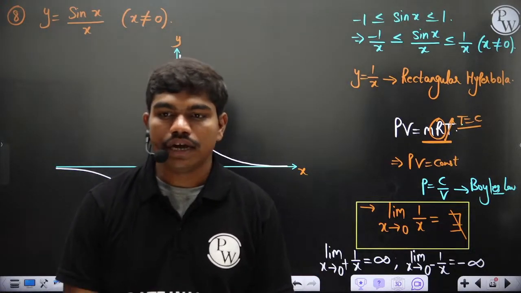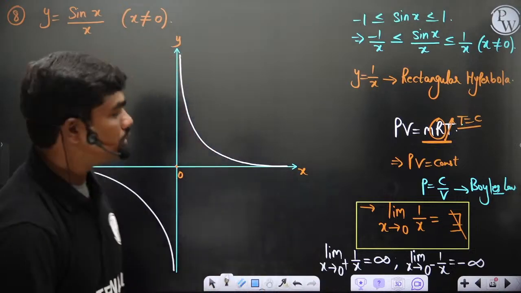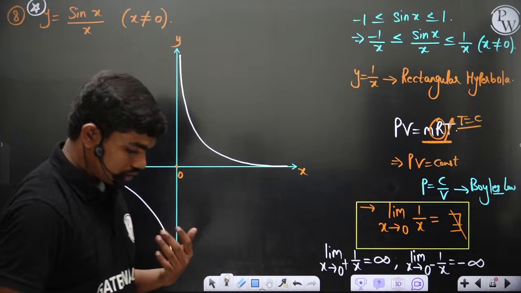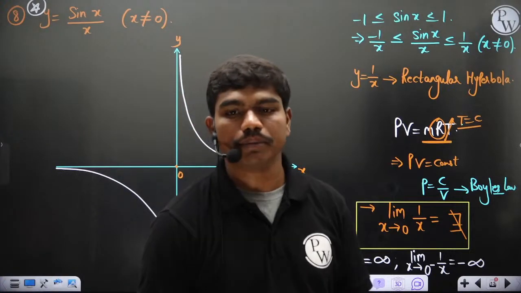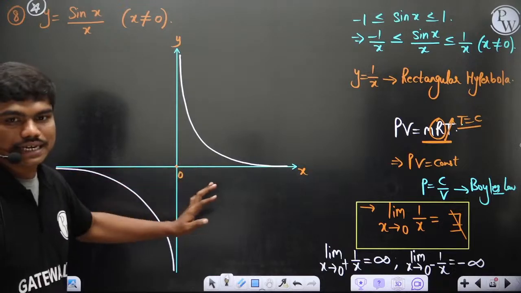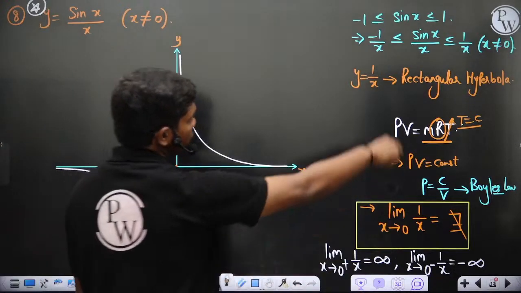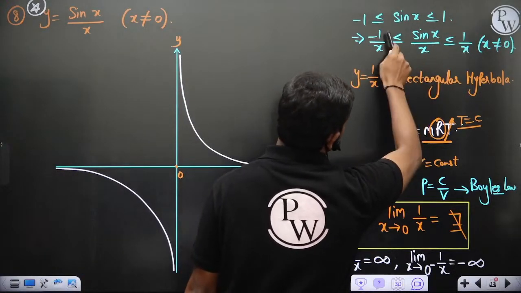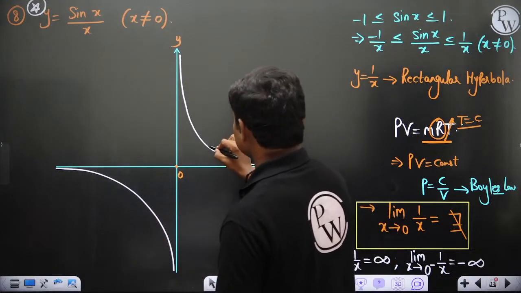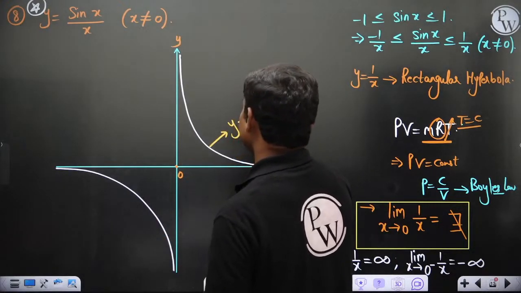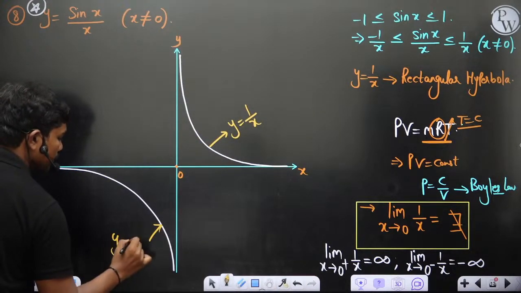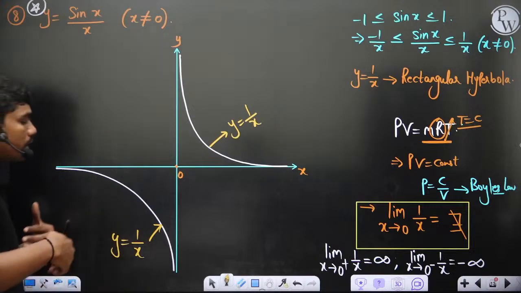Now, this function, sin x by x, is a very important function. The reason is this function cannot be handled with the help of the maximum and minimum concept. You know the maximum value is somewhere here, but you don't know exactly where it is. Coming back to the story, this function lies between 1 by x and minus 1 by x. These two graphs are for y equal to 1 by x. Now, what about y equal to minus 1 by x?